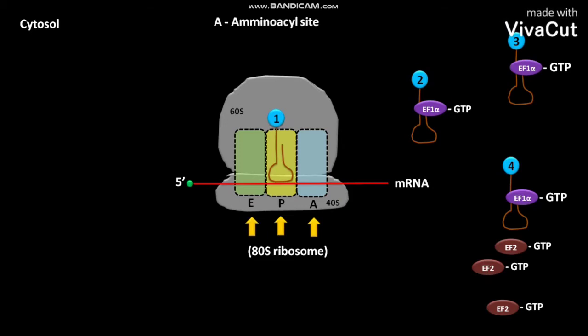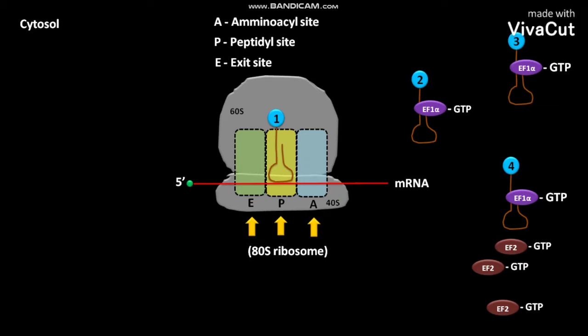A stands for aminoacyl site. It is the site for binding to the newly arrived amino acid carrying tRNA. P stands for peptidyl site. It is the site for polypeptide formation. E stands for exit site. This site frees the tRNA before it leaves the ribosome.